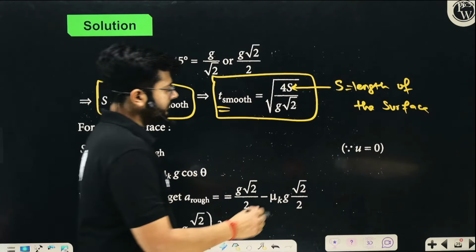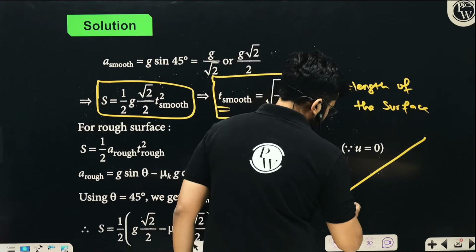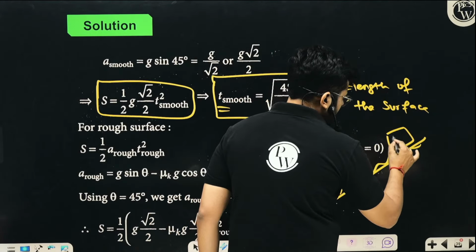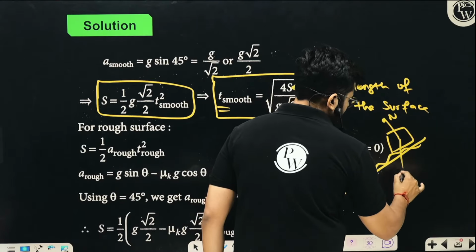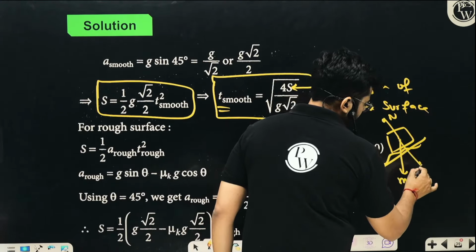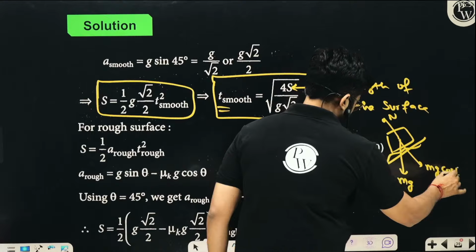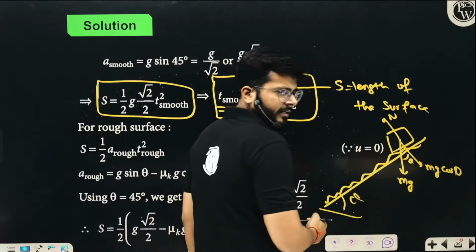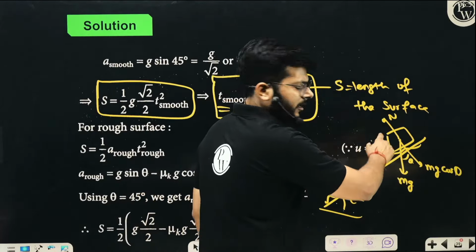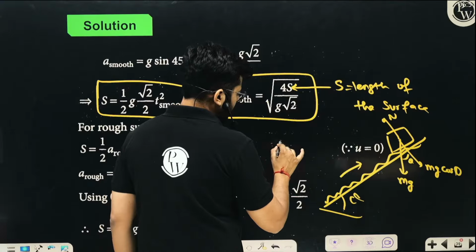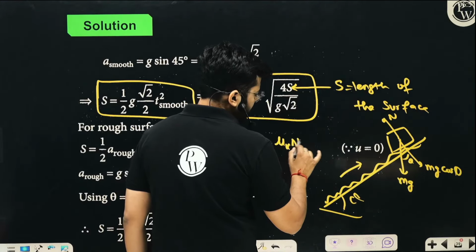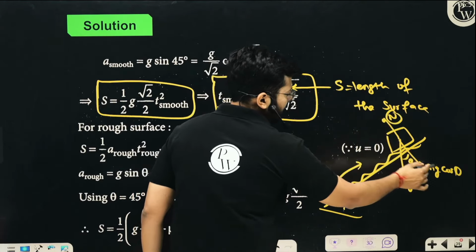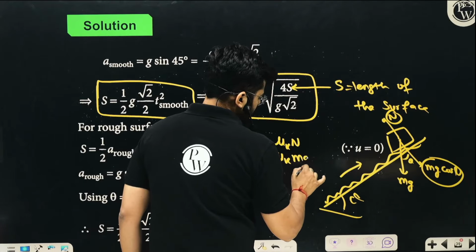How is that? So this is the rough surface, right? This is the body, right? In this direction, let's say the normal reaction is n, the weight is mg. So clearly it is mg cos theta, where this angle is theta, right? This is also theta. So n is what? Mg cos theta. What will be the kinetic friction? We can say kinetic friction will be mu k into n, right? Mu k into n, or you can write it out like mu k in place of n is equal to mg cos theta.